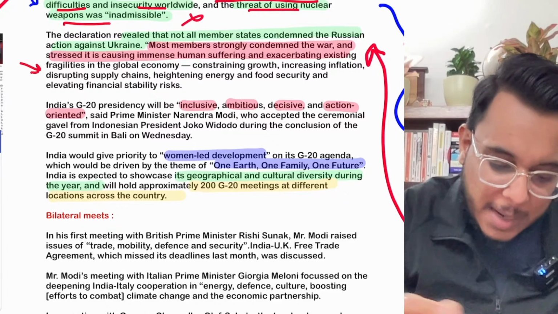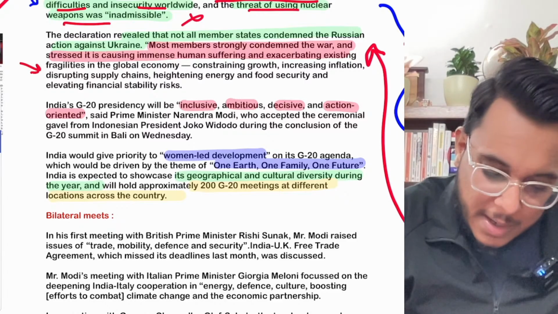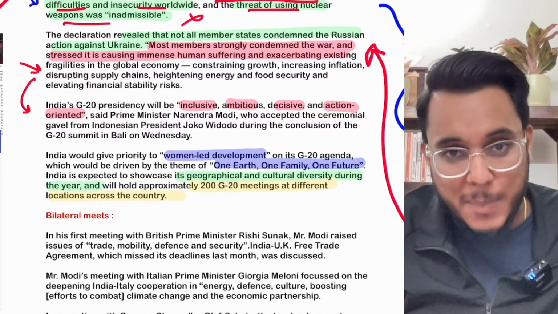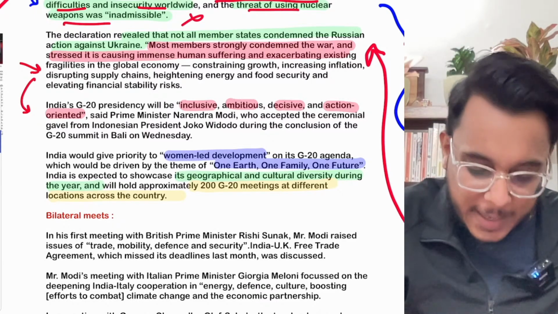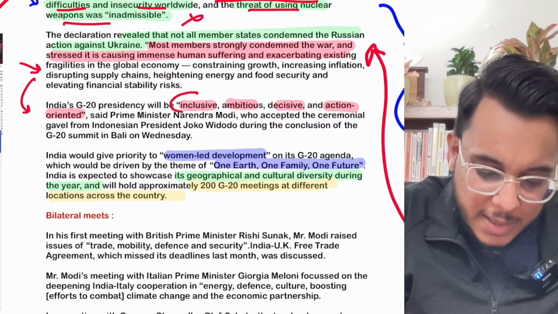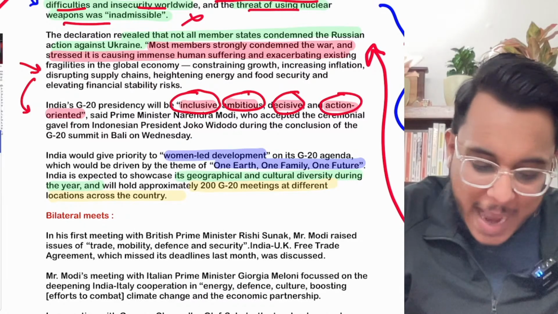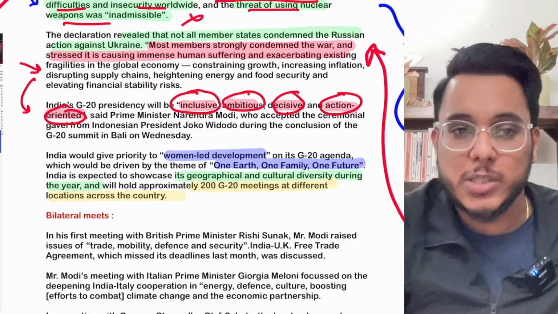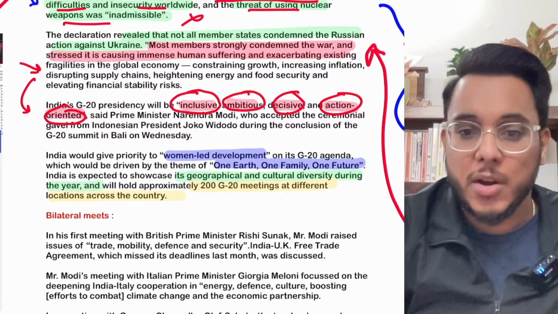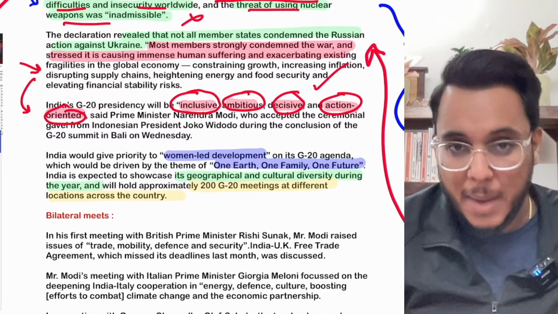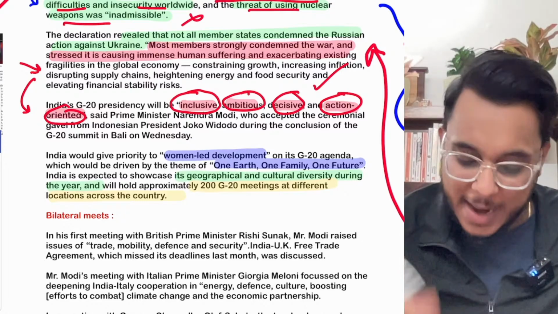Then the next thing that has happened is that the G20 presidency has been assumed, and the Prime Minister has said that India will make sure that the G20 is inclusive, ambitious, decisive, and action oriented. Now please use these kinds of lines in your answers. This is something that the Prime Minister of our country had emphasized.